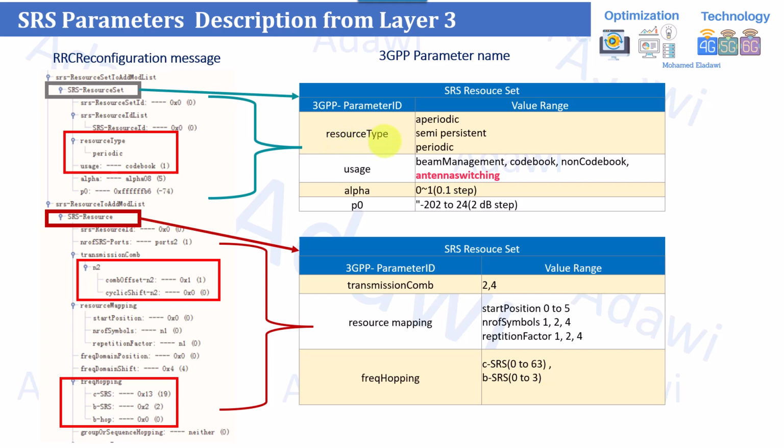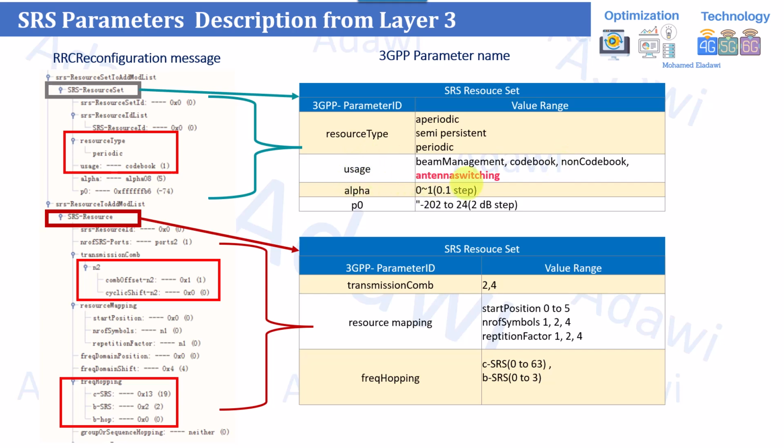Something called resource type tells the user that this SRS resource set is going to be periodic, every 20 milliseconds or whatever, or aperiodic, or semi-persistent. This is the type. And what is the usage? This is the most important. Usage tells the user what feedback it is going to send using the information in these layer 3 messages for this particular SRS resource set ID. It is used, for example, for beam management, or for uplink codebook or non-codebook. I'll explain this one in the next session, but it's more about the uplink beamforming. The last one is about the antenna switching.